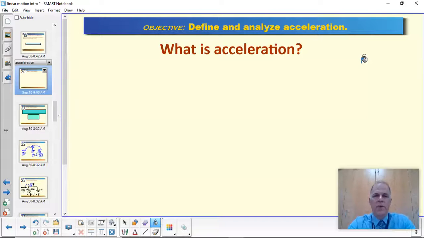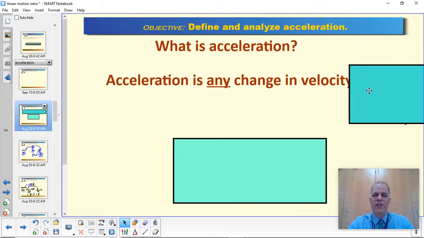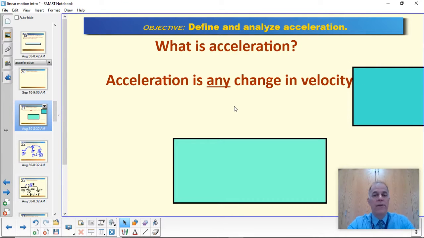Hey guys, today we're going to look at the concept of acceleration and what acceleration is. Cutting straight to the chase, acceleration is defined as any change in velocity. In regular English, we think of acceleration as meaning speeding up, which is true, but there's more to it than that. In physics, acceleration is any change in velocity.